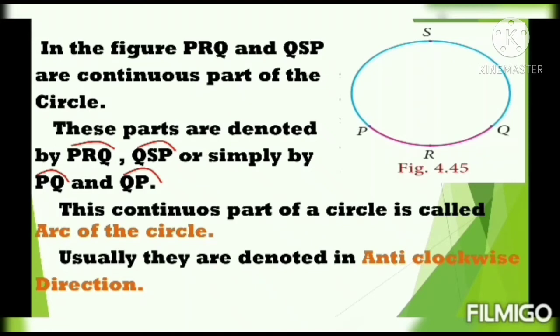Those are continuous parts of the circle. These parts are denoted by arc PRQ and arc QSP, or simply PQ arc and QP arc. This continuous part of a circle is called an arc of the circle. So the pink part and the blue part are called arcs of the circle.